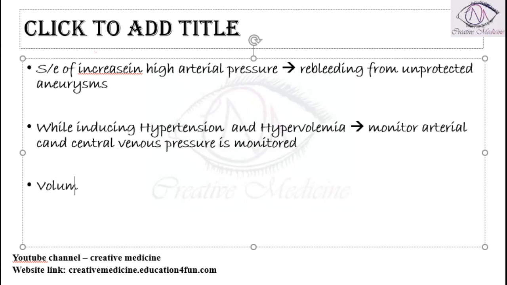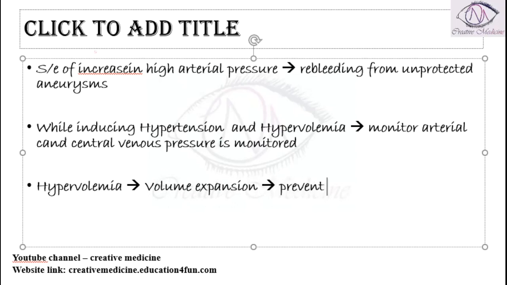Okay, now one more thing. When you do volume expansion, why hypervolemia? One more reason is that when you give hypervolemia, it increases volume and causes volume expansion. This will prevent hypotension, because if there is increased volume of blood, then there will be increased blood pressure.